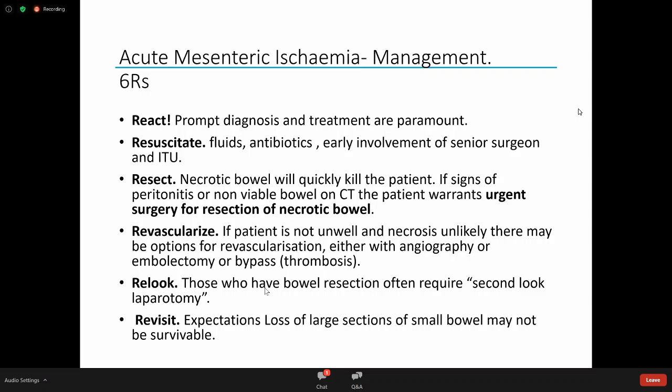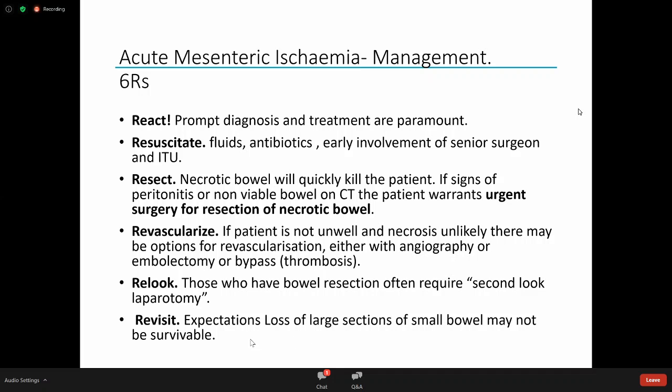So then also think you may need to relook. Sometimes we take the patient to theatre, we take out the bit we think is non-viable, but we stage a second look laparotomy in 24 hours, sometimes 48 hours, to make sure we haven't left any dead bits behind, and revisit the expectations in terms of loss of large sections of small bowel, which may not be survivable.